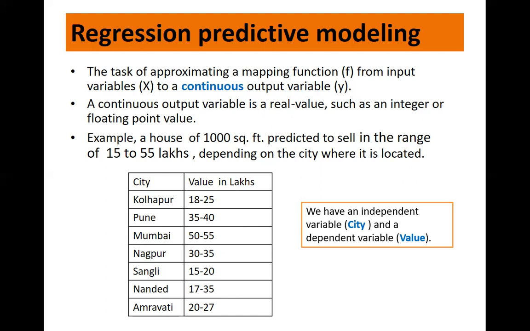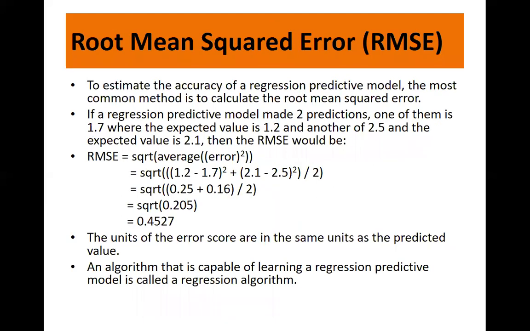Once you get the output, some predictions are made using regression predictive modeling. How do you measure the correctness of it? For that, we have something called root mean squared error, also called RMSE. There are many ways to estimate the accuracy of a regression predictive model, but perhaps the most common is to calculate the root mean squared error.